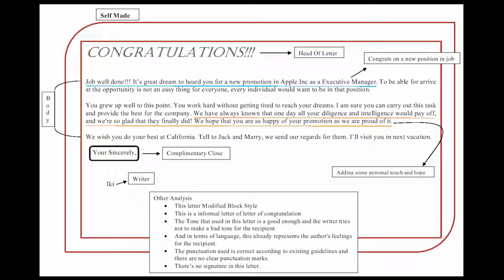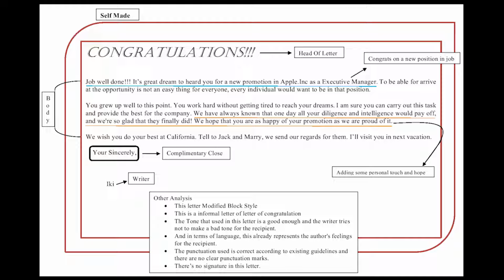And the last is the complementary clause, that is, give your sincerely or best regards, based on the letter that we want to make. The last is the writer. The writer is the person who writes this letter for the company or someone who wants to send this letter.